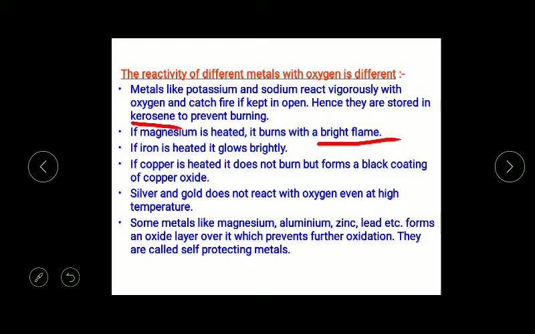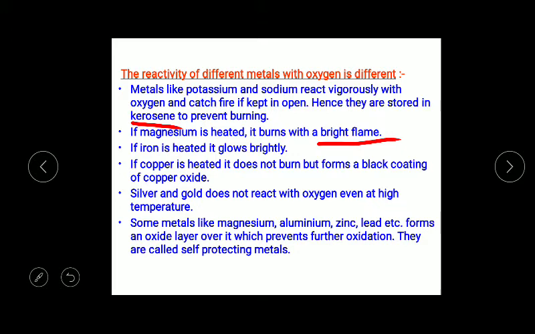Next, silver and gold don't react with oxygen even at high temperature. They are the least reactive. And there are some metals like magnesium, aluminium, zinc, lead. They react with oxygen at ordinary temperature, and they are covered with a thin layer of oxide, known as the protective oxide layer, which prevents further oxidation.